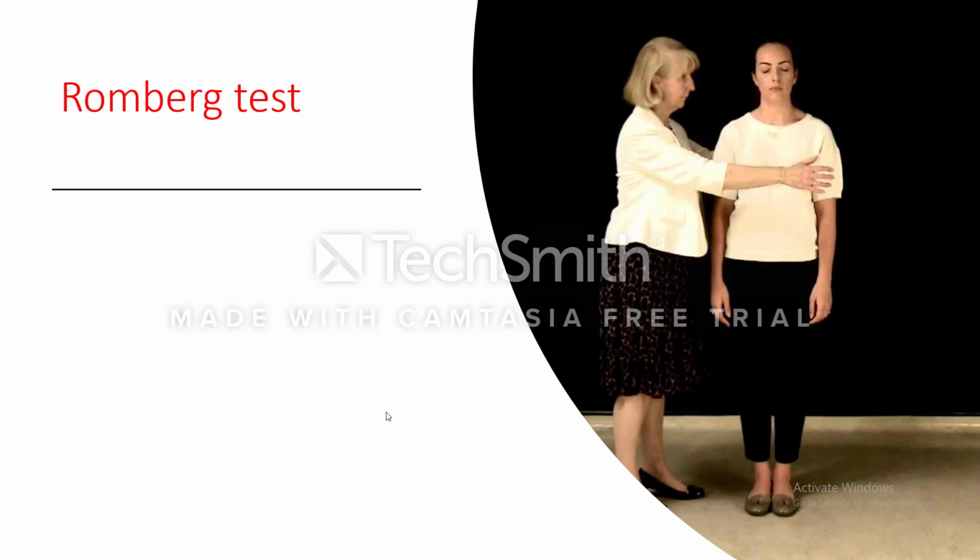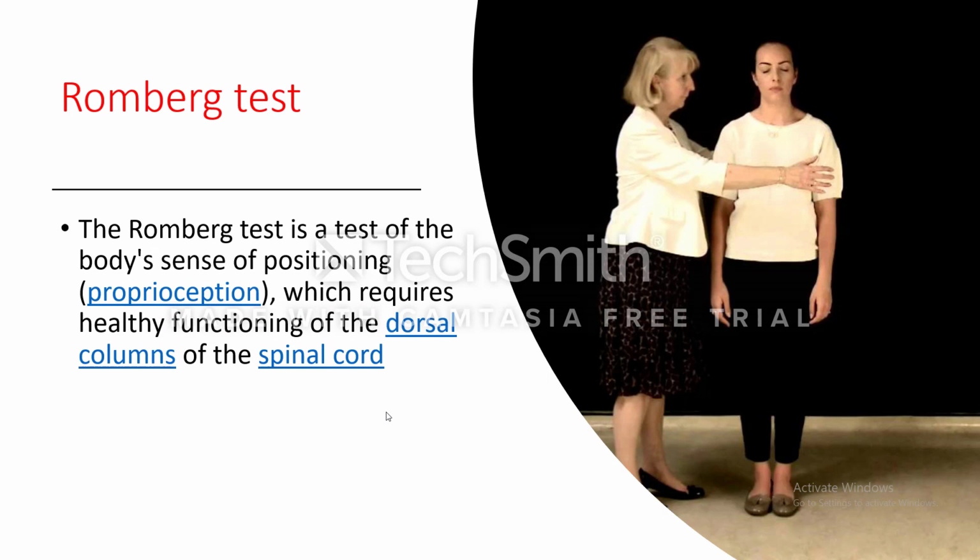Romberg test. The Romberg test is used as a test of the body sense of positioning, proprioception, which requires healthy functioning of the dorsal column of the spinal cord. The test depends on the fact that for a patient to feel balance in space, he needs three senses: proprioception, the vestibular system, and vision.